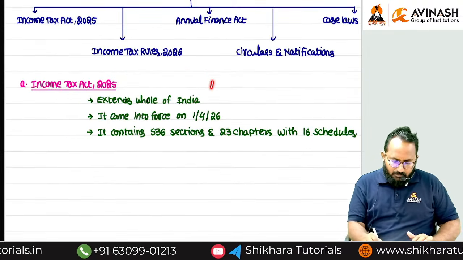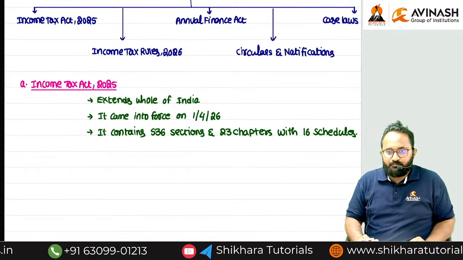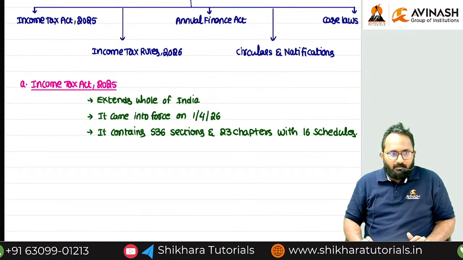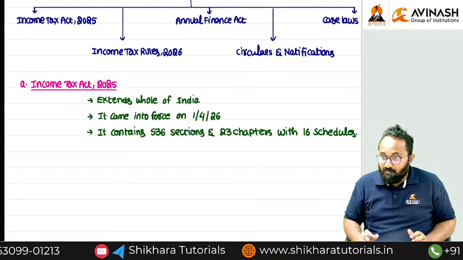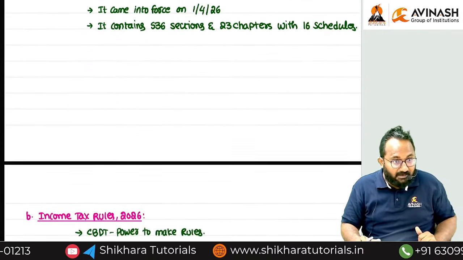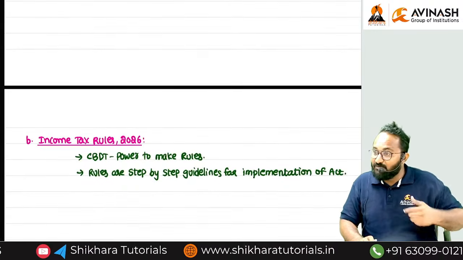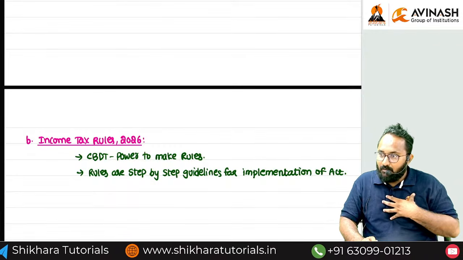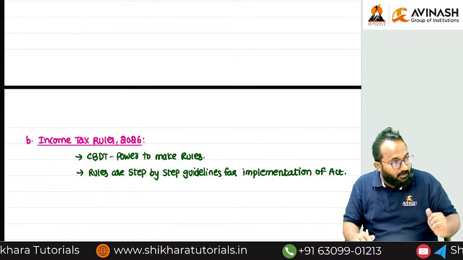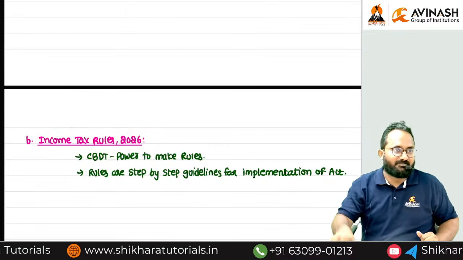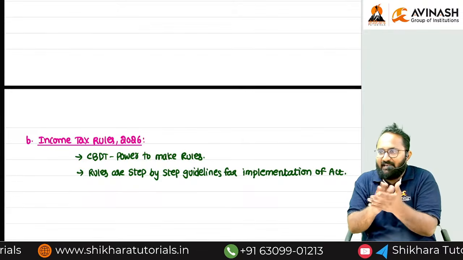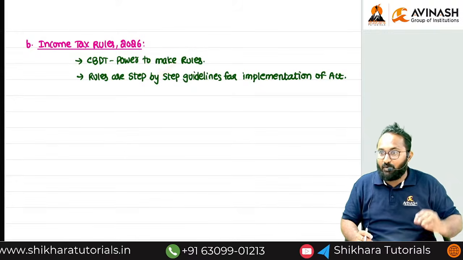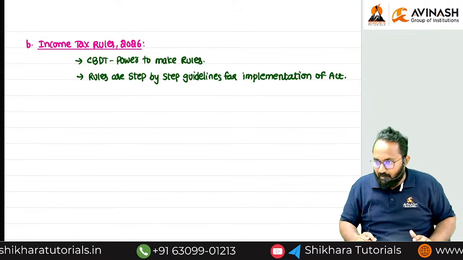In the Act, they are saying you have to file the return of income. In the Act, they just say you have to file the return. But for filing of returns, we have ITR 1, ITR 2, ITR 3, etc. Which ITR form is useful for me? What are the facilities given in those ITR forms? All that clarification is given in the rules only. In the Act, they are not saying anything about the ITR forms. Where do you get this information related to ITR 1, 2, 3, 4, 5, 6, 7, etc.? Rules only.